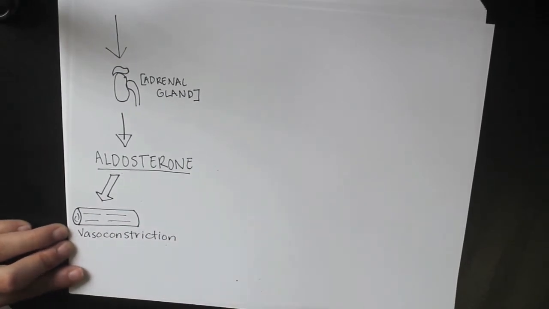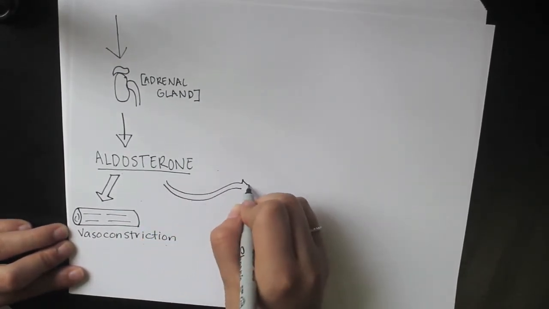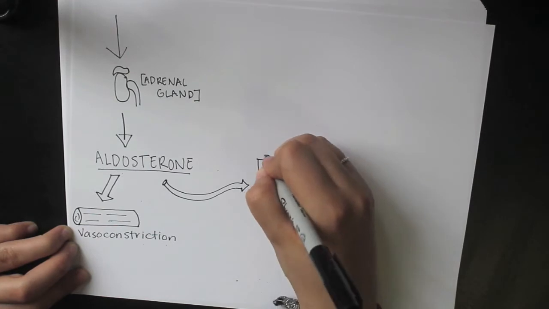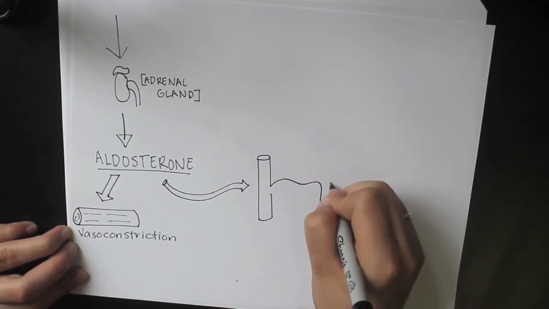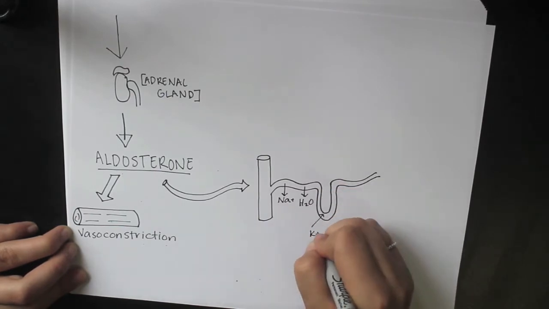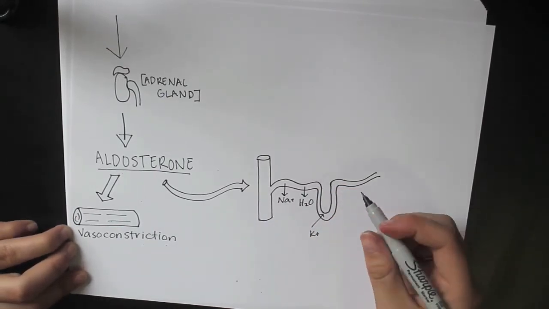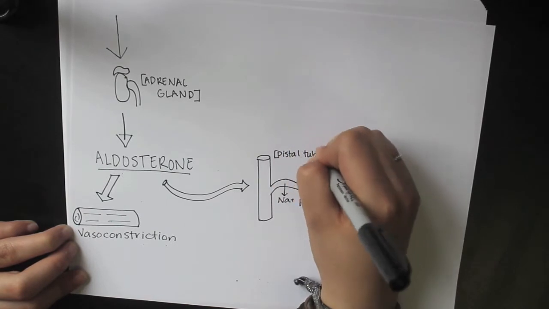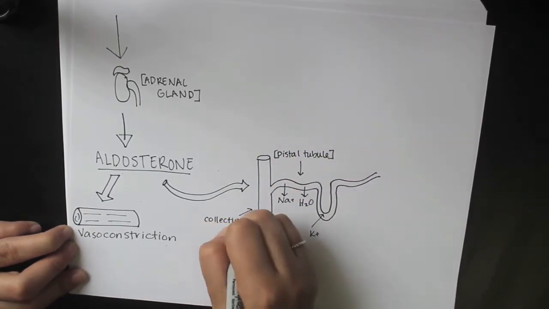Aldosterone also targets the collecting ducts of the nephrons in the kidney and causes the distal tubules to reabsorb more water and sodium into the body, and the principal cells excrete potassium out of the body through the urine. Here's a quick recap. Sodium leaves the kidney while potassium enters the kidney and is excreted out of the body.